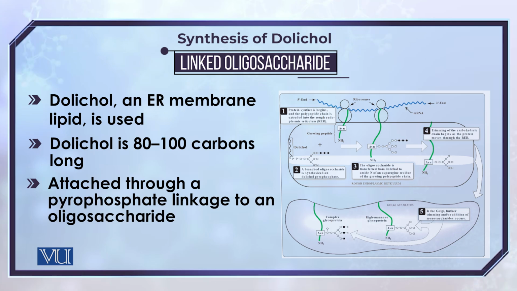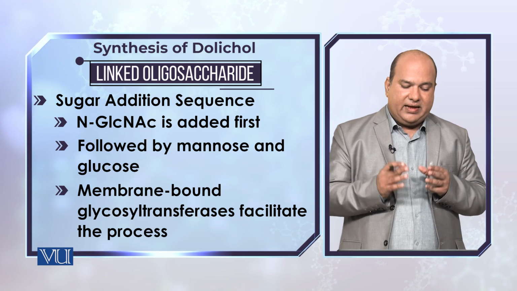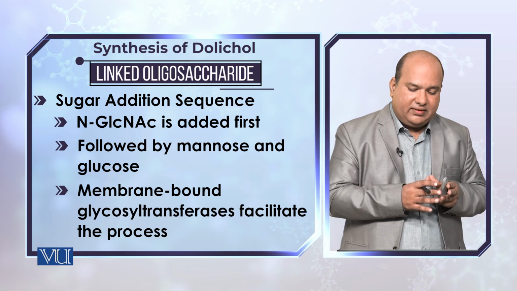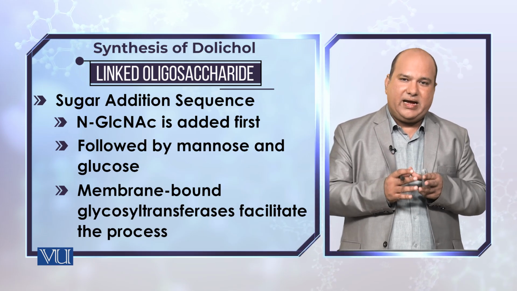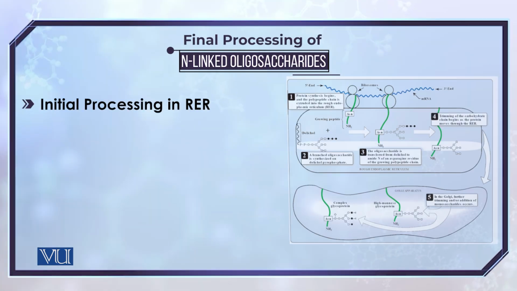So in this sense, the dolichol acts as an anchor molecule that lets the protein translation process take place first, and once the protein is formed, it lets the carbohydrate moiety be incorporated into the protein. As far as the addition of the sugars is concerned, N-acetyl glucosamine is the first residue to be added. That is followed by mannose and glucose. Then initial processing takes place.